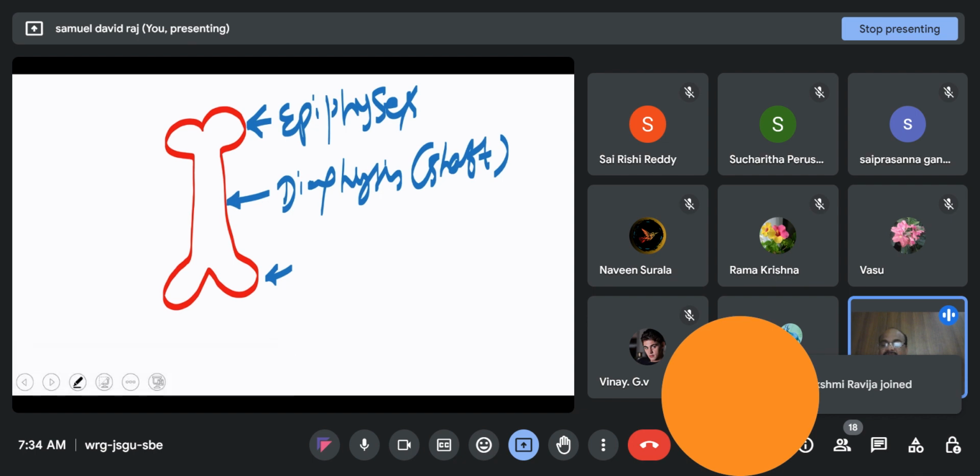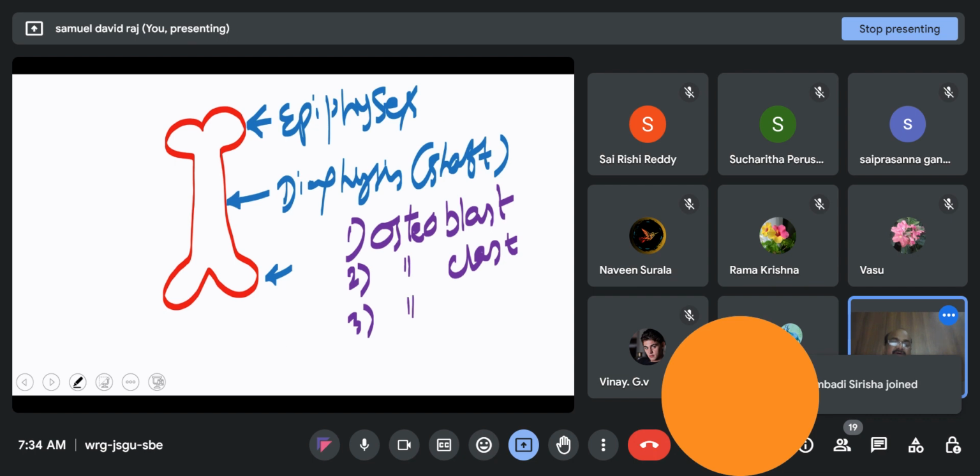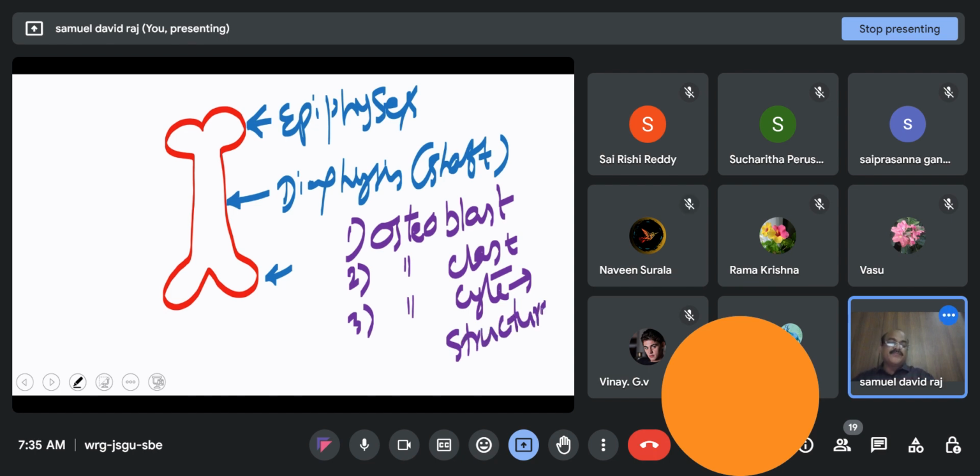What actually happens is bone has three different types of cells. One is called osteoblast. Second one, osteoclast. Third one, osteocyte. What is the difference between these three? Osteocyte is considered the structural unit of bone.